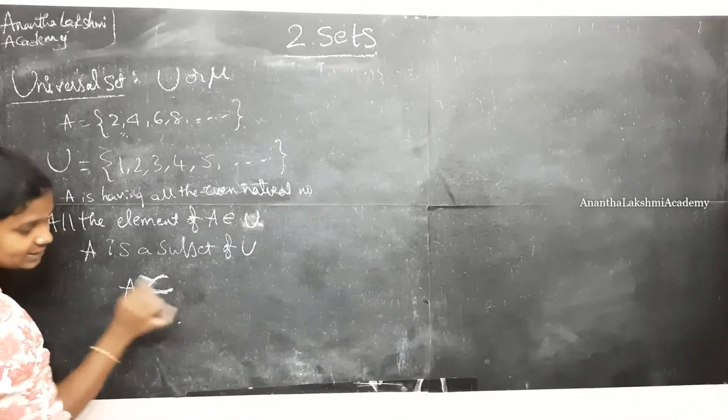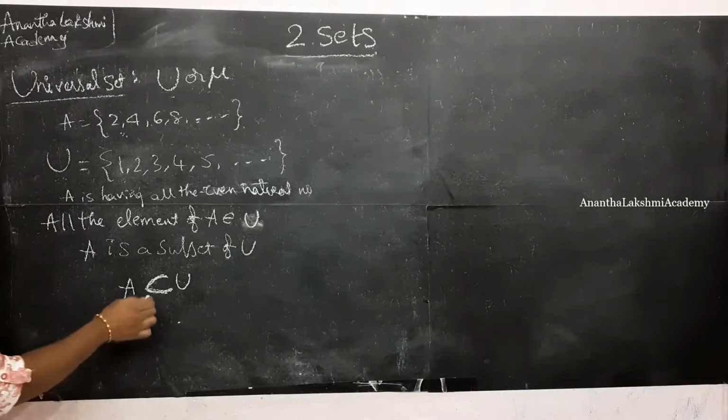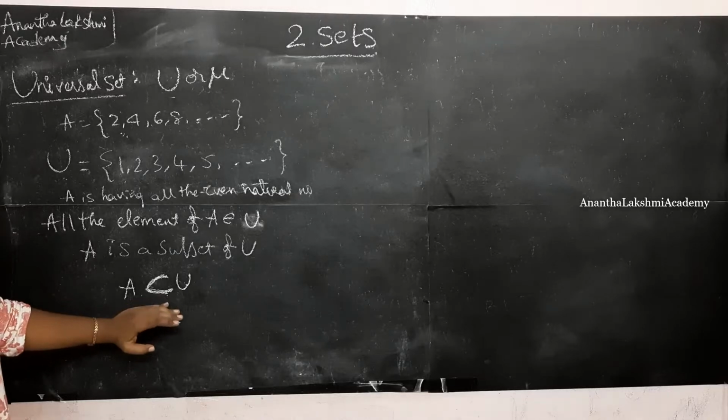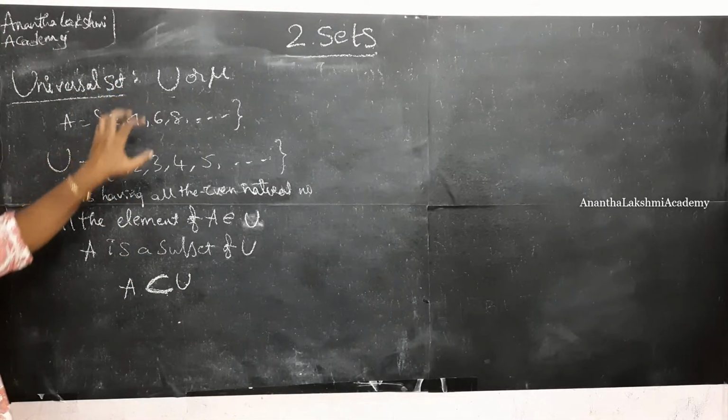Subset is denoted with this symbol. A is a subset of U. When do you write A is a subset of U? Because all the elements of A are present in U.